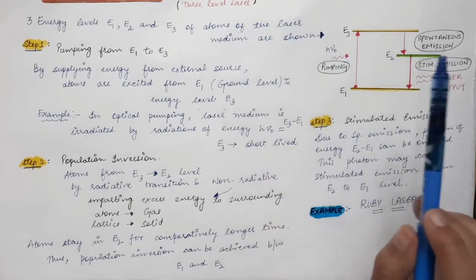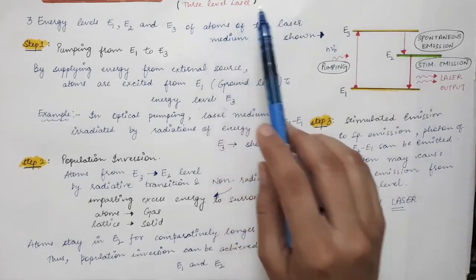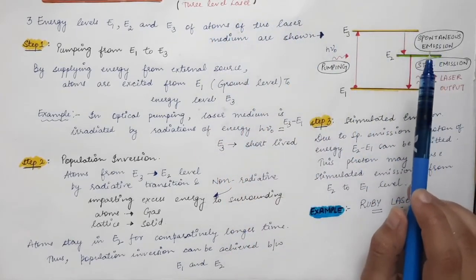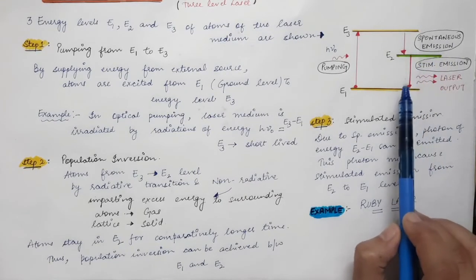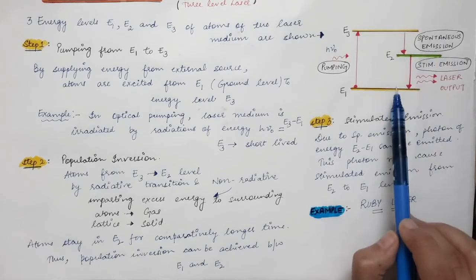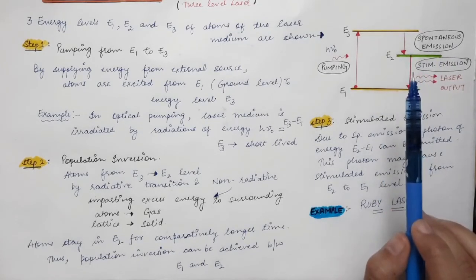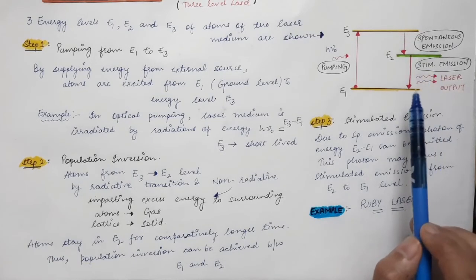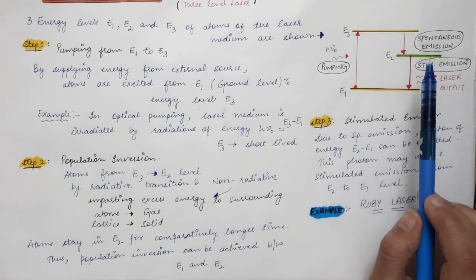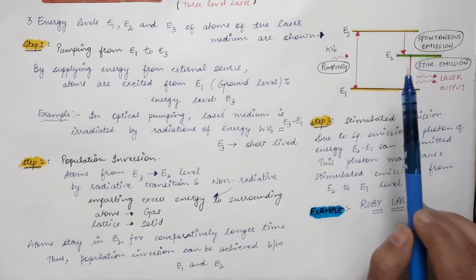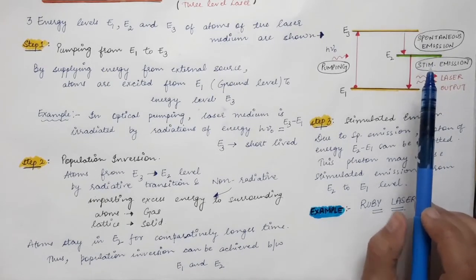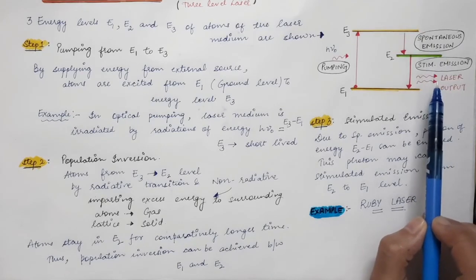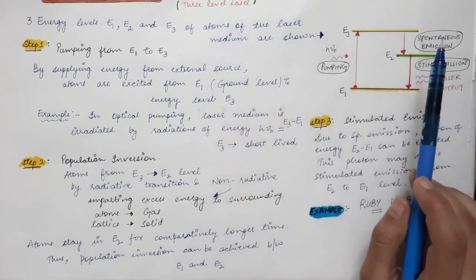Therefore the 3-level laser operates in pulsed mode, because the population inversion has to be maintained again after a short interval of time so that the laser light can be obtained again. So we say the 3-level laser operates in a pulsed mode.